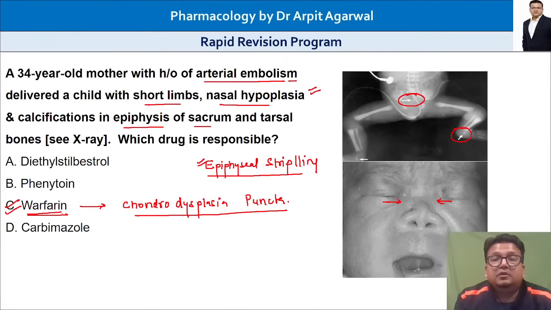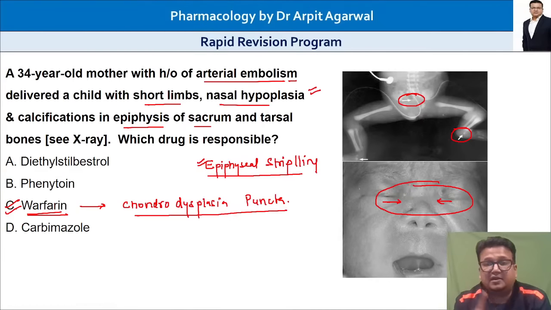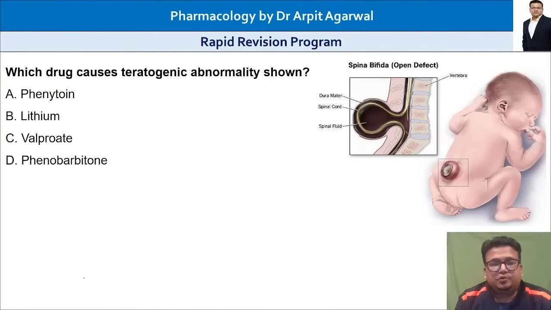This question on depressed nasal bone was recently asked. So this is a very, very important feature. Depressed nasal septum is shown like this because the cartilage formation is affected by warfarin. So chondro cartilage dysplasia occurs and depressed nasal bone. This everybody should know. This is very, very simple but very important.